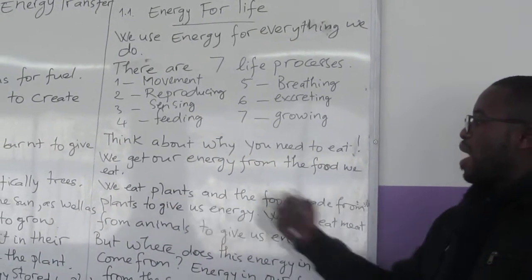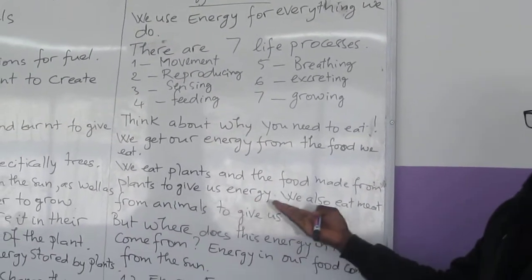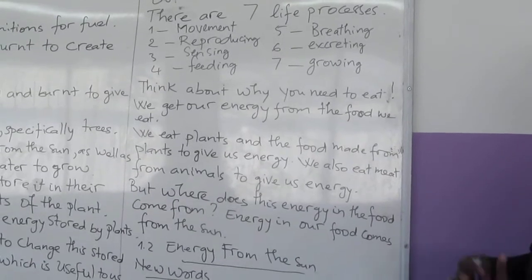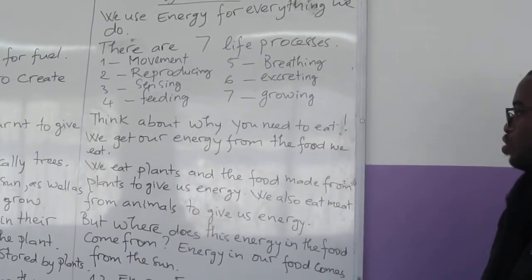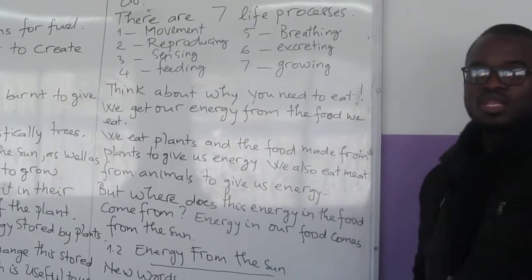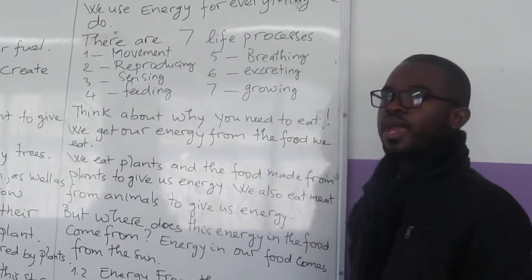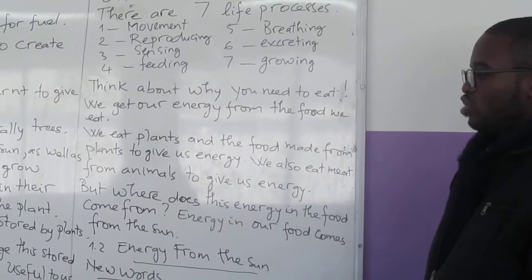And we eat the plant, and the food made from plant to give us energy. We also eat the meat from animals to give us energy. So we're getting our energy from the food that we eat. It can be plants and vegetables that we used to eat, and also from the meat as well.